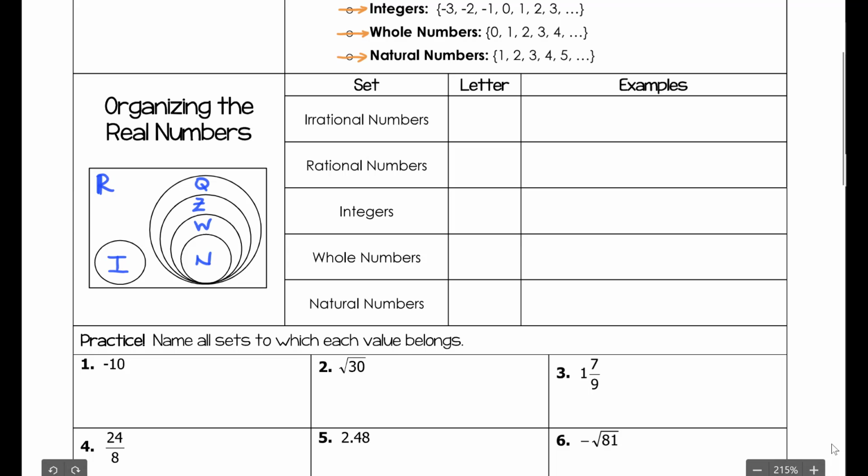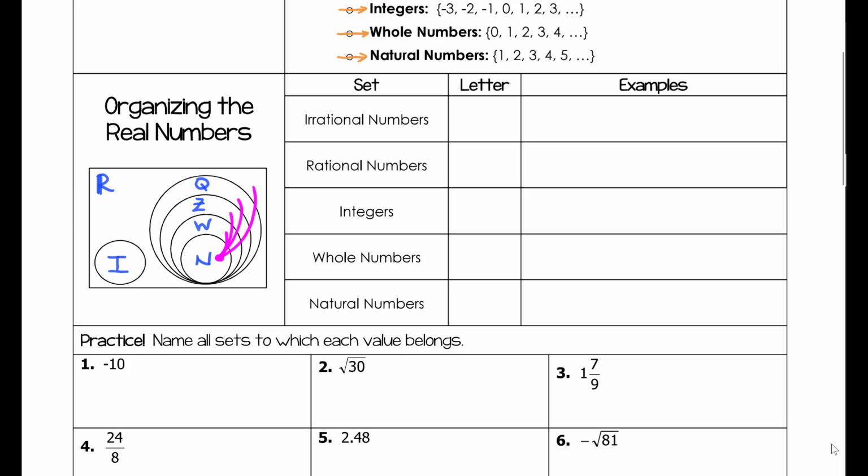If it's rational, it's only rational. If it is a natural number, then it's also a whole number, it's an integer, and it's rational, and it's real.